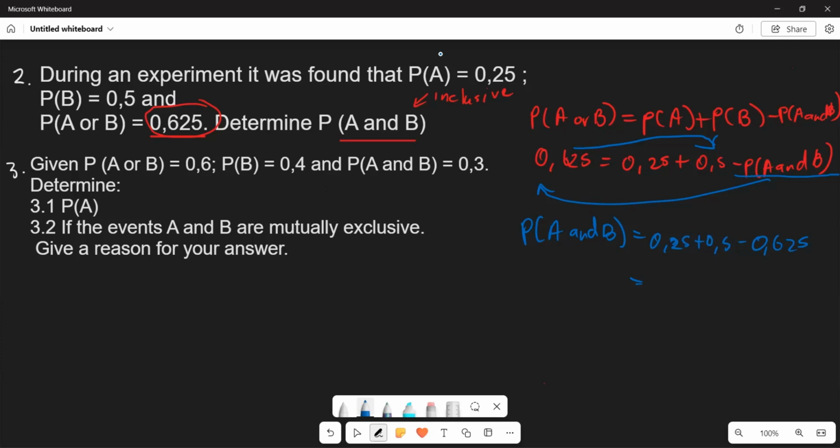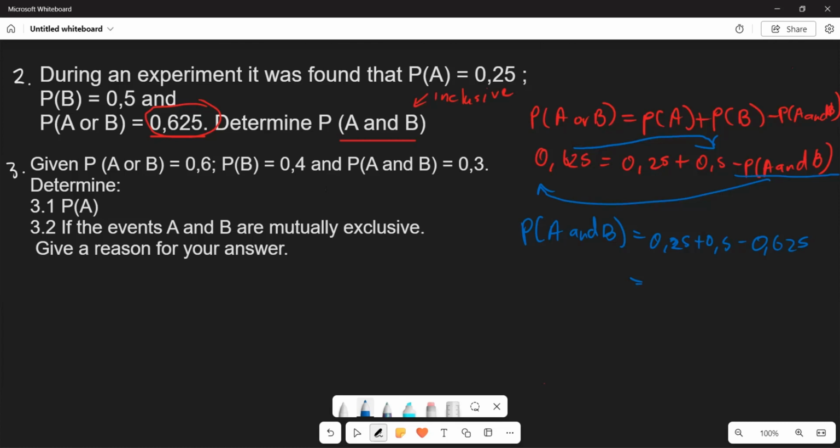Now, what is therefore going to be your answer? This is going to be 0.25 plus 0.5. Yes, 0.5 subtract the 0.625. And the answer that you are going to get from here, it is going to be what?